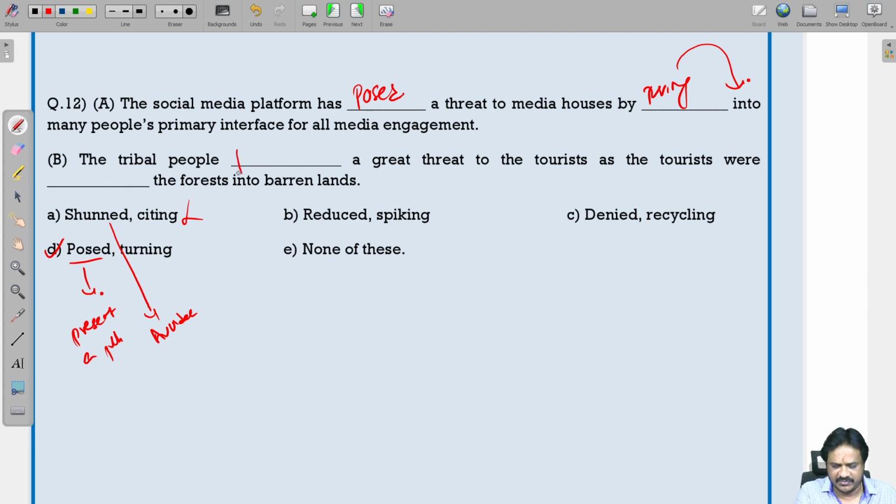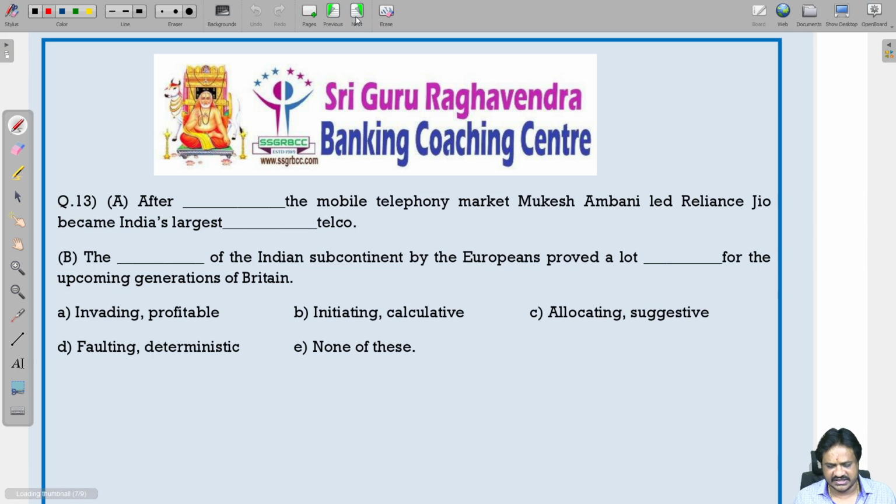The tribal people posed a great threat to the tourists as the tourists were turning the forest into barren lands. Because the tourists are turning the forest into barren land, tribal people are getting angry at the tourists. So here posed and turning is the correct answer. Let us see the next question.